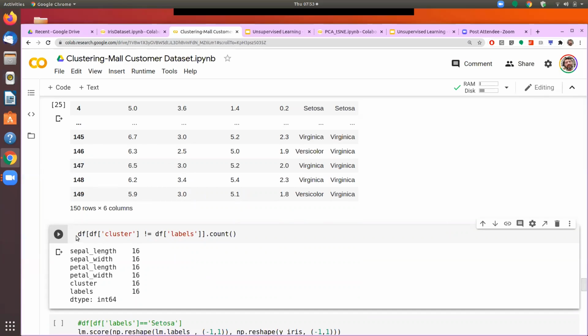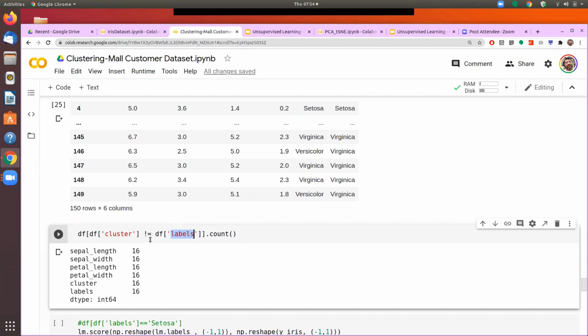So in this one, we are saying that show me the count of those records where the value in the cluster, this is what we created based on the clustering exercise, is not equal to the label which was given by the experts.